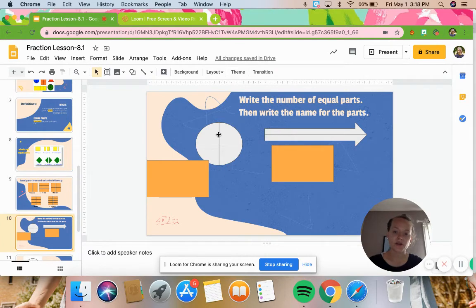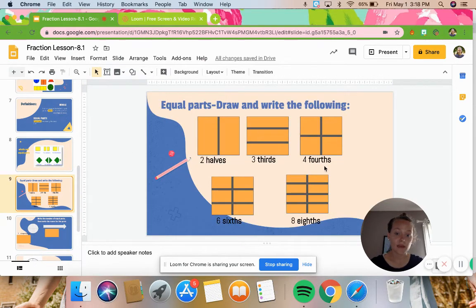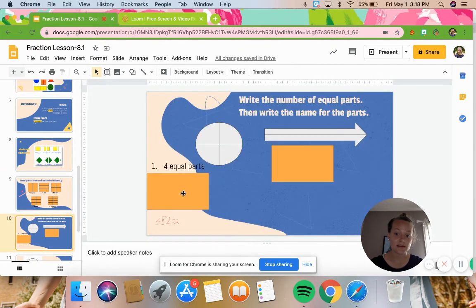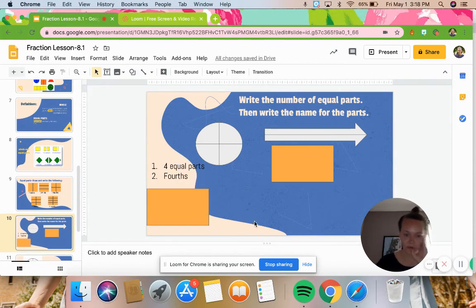So I look at my circle here. How many equal parts do I have? Okay, let's count. 1, 2, 3, 4 equal parts. Let's see if that's correct. Perfect. 4 equal parts. I have 4 equal parts in this whole shape. Then write the name for the parts. Okay, if I need to go back, I can. 4 equal parts gives me fourths. So I have fourths, and I am correct. Thumbs up if you got that right.